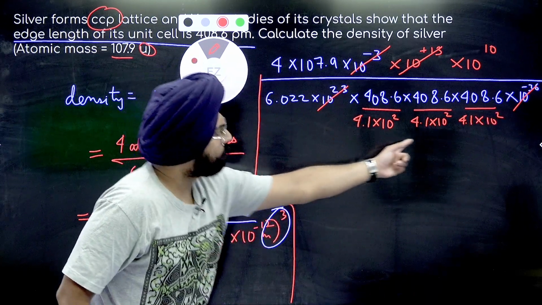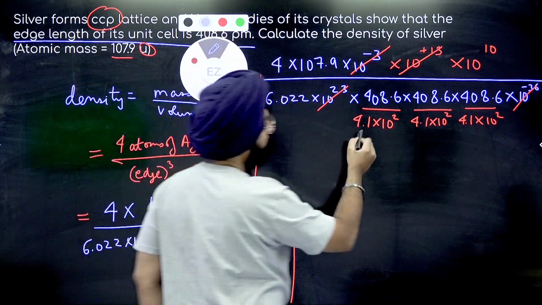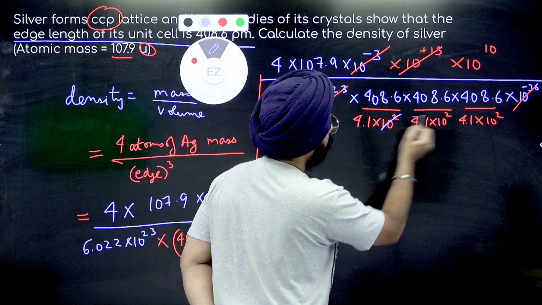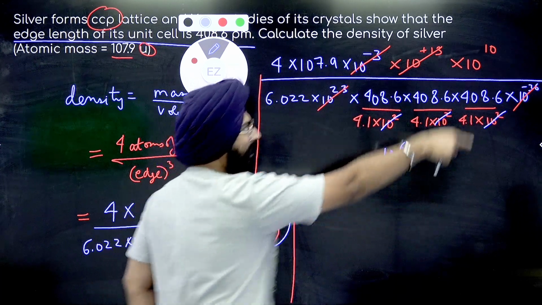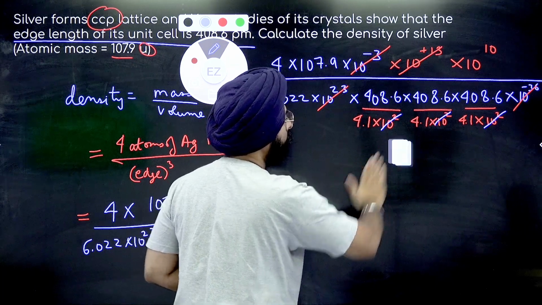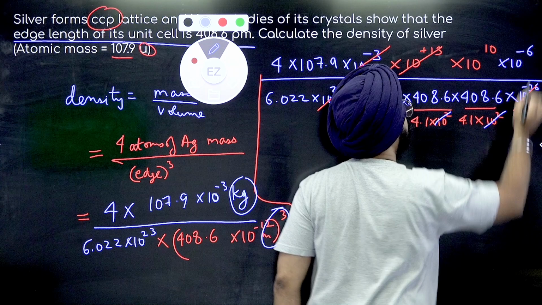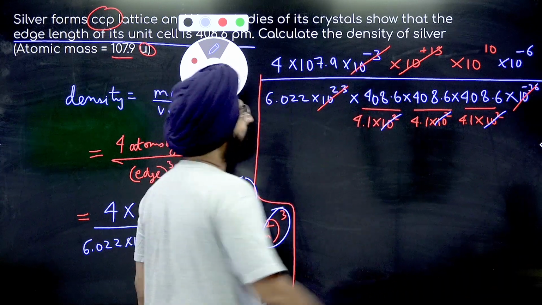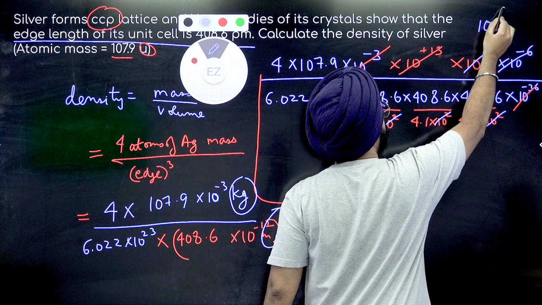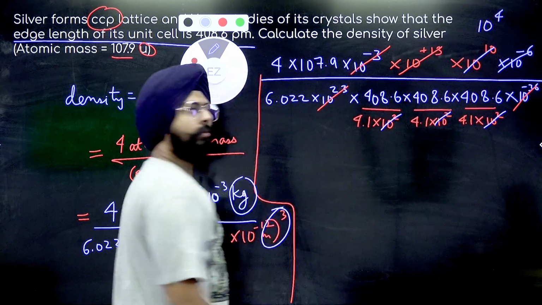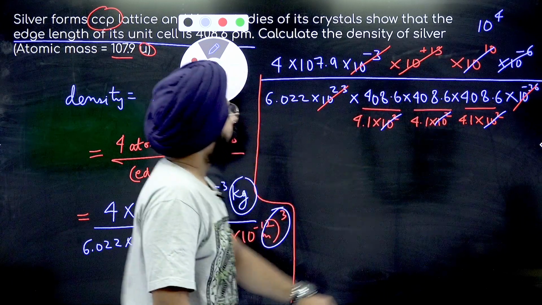Now again let's sort out the powers of 10. This will be 10 to the power 6. When I take it to the numerator, this will become 10 to the power minus 6, isn't it? Ultimately, the power is 4. Remember, you have that.